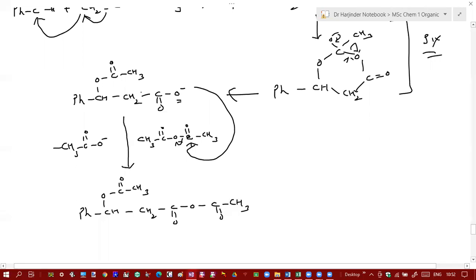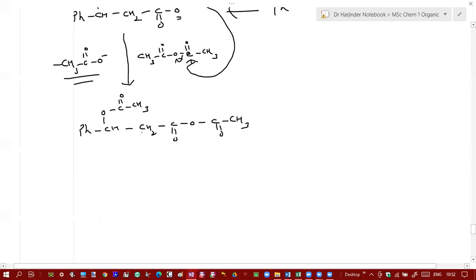And then this acetate ion which is formed over here again acts as a base, and now in this step elimination will take place. So what will happen? Here you have this beta hydrogen, and this acetate ion will take this beta hydrogen, and this carbon hydrogen bond will break, and sigma electrons will shift in between these two carbons, and this acetate group will leave.